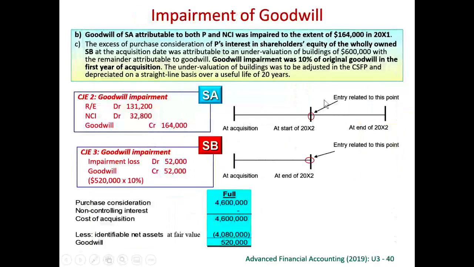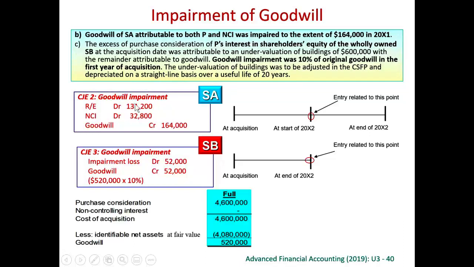For subsidiary B, we have got a fair value increment. For both companies, there has been goodwill impairment. Subsidiary A has got a goodwill impairment, 164,000 in 2001. 2001 is last year because now it is 2002 already. Therefore, this is last year's impairment, so we debit retained earnings.